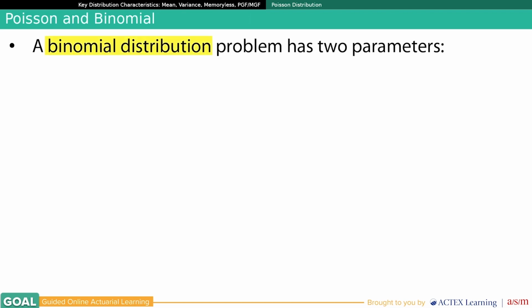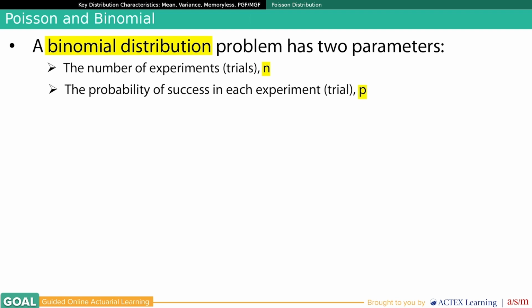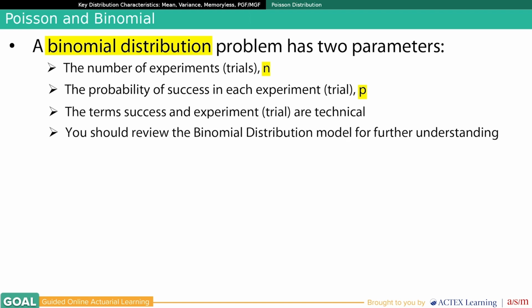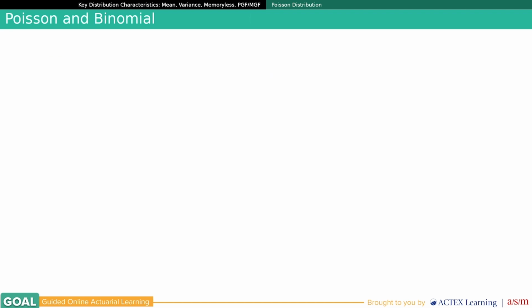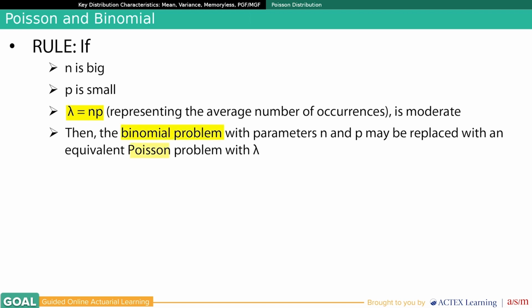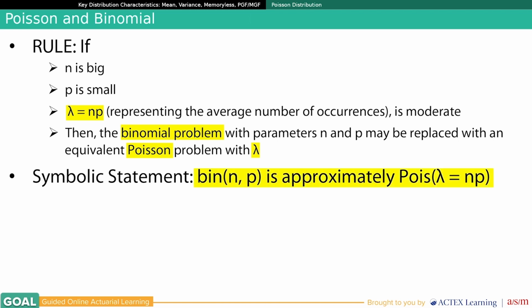A binomial distribution has 2 parameters, the number of experiments or trials, n, and the probability of success in each trial or experiment, p. The terms success and experiment are technical. You should review the binomial distribution model for further understanding. Here's the rule. If n is big and p is small, and lambda equal n times p, representing the average number of occurrences, is moderate, then the binomial problem with parameters n and p may be replaced with an equivalent Poisson problem with lambda. In symbols, Bin(n, p) is distributed approximately as Poisson(lambda = np).